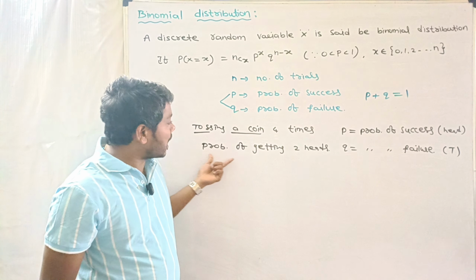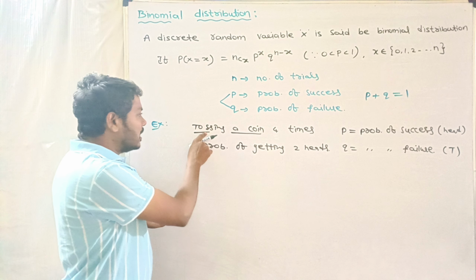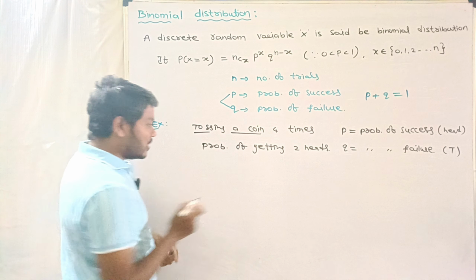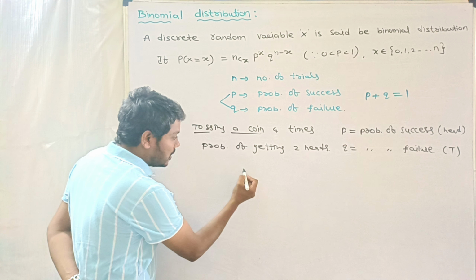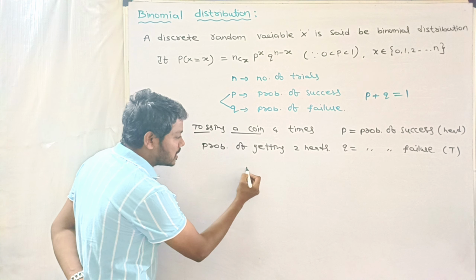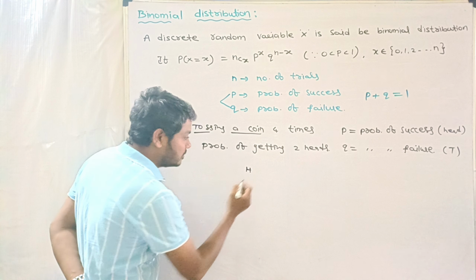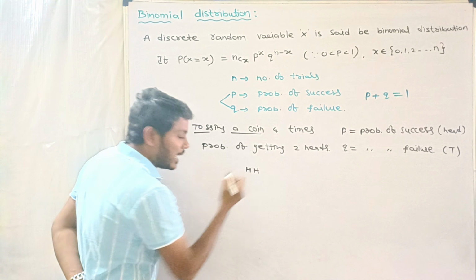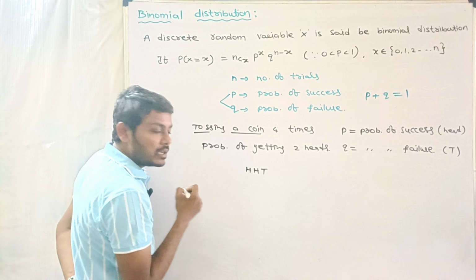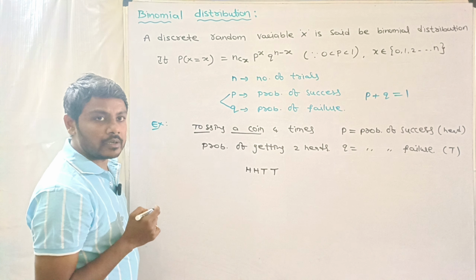Here, to find the probability of getting 2 heads, we toss a coin 4 times. For example, in the first trial the coin shows head, in the second trial again head, in the third trial tail, and in the fourth trial tail.